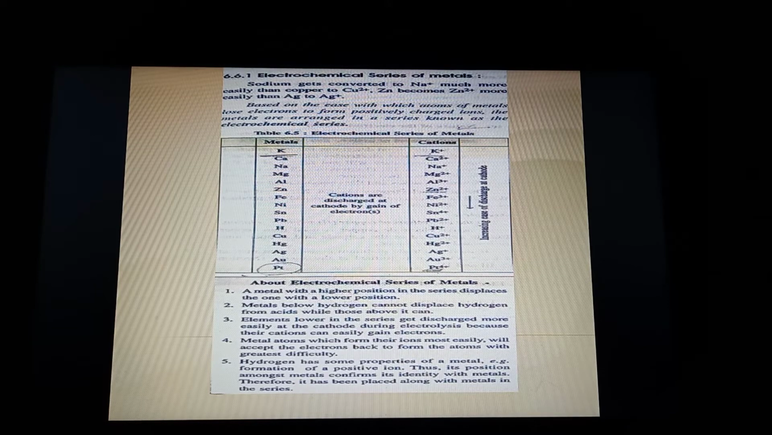This series is called the electrochemical series, and in this series the metals have been arranged in the decreasing order of their tendency to make cations. Platinum, which is at the bottom, has the least tendency to make ions. That is why it has been placed at the bottom of the electrochemical series.